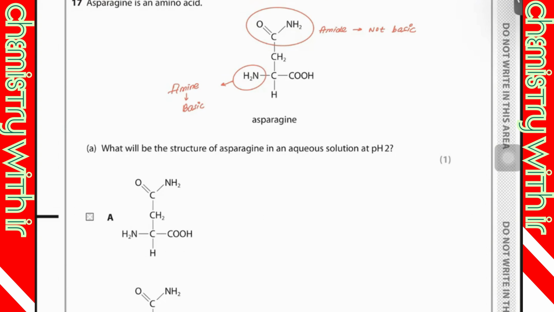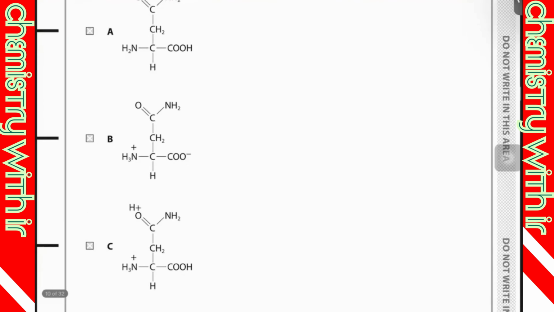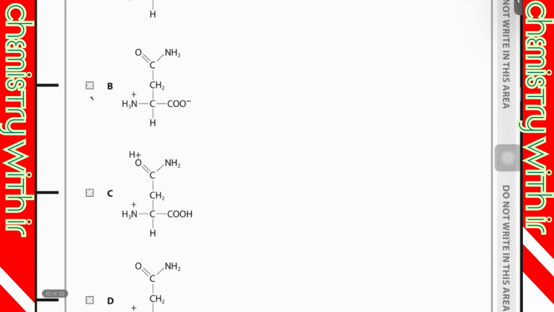So the proton will affect this part. It would become NH3 plus. You know why? Because it's going to gain a proton. Base is a proton acceptor. So B is your correct option. Why not C? Because in this option also you can see NH3 plus. No, sorry, B is wrong.